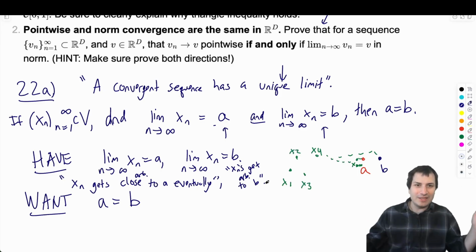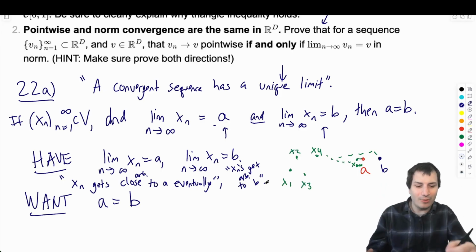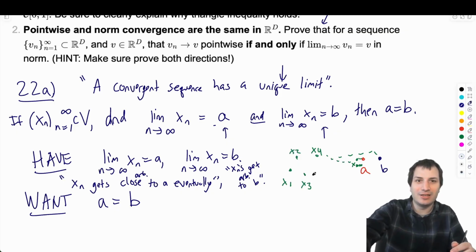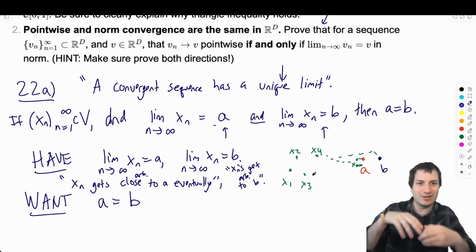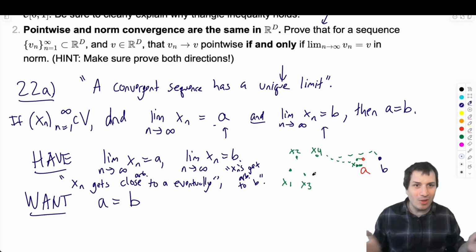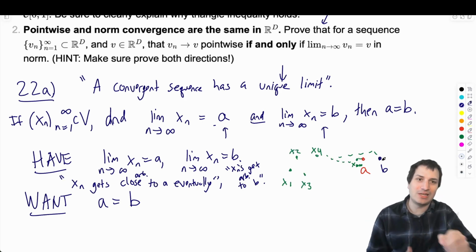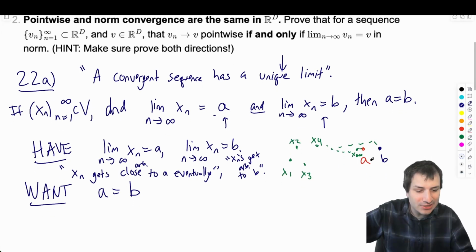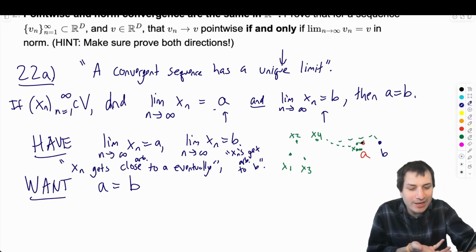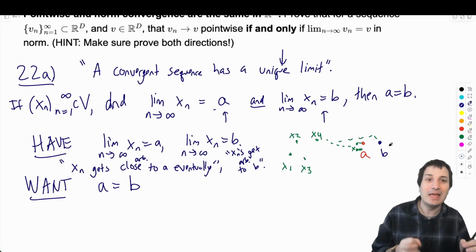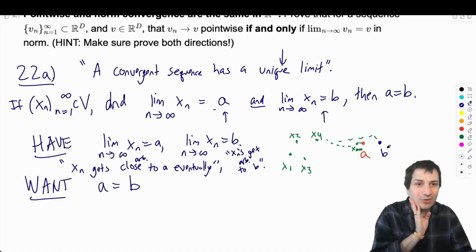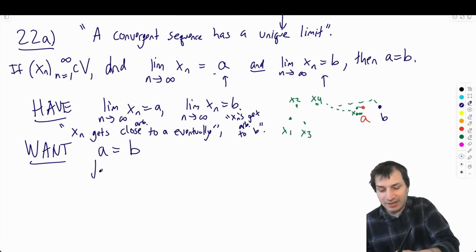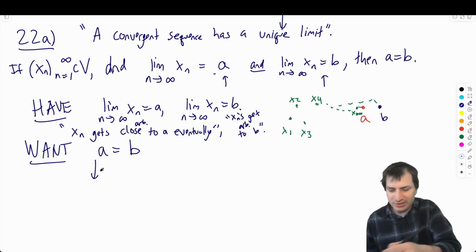And I like to think of it in time, so I imagine that we're getting one point in the sequence out per second. So x1 comes out at time 1, x2 comes out at time 2, and so on. And as we wait long enough, eventually they're really close to A and really close to B. So why should it be that A equals B? Well, I guess the reason is how could xn get close to A and close to B if they were different? And at this point, you have a choice. To prove A equals B, you could think of what I just said as, should we do it by contradiction? So this is sort of ideas.